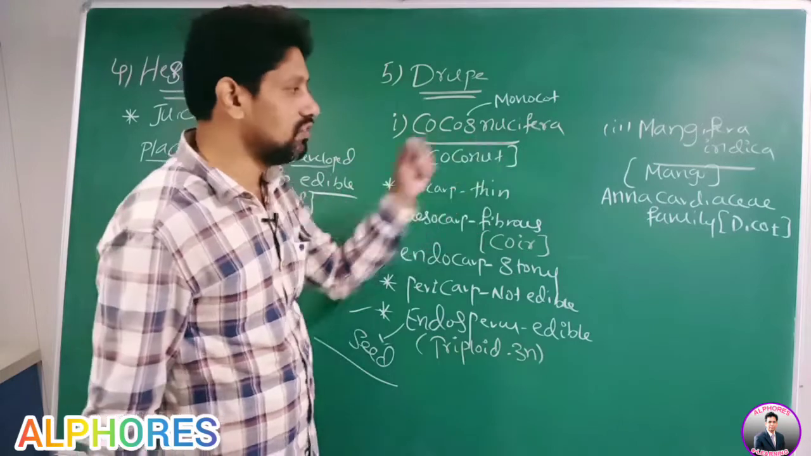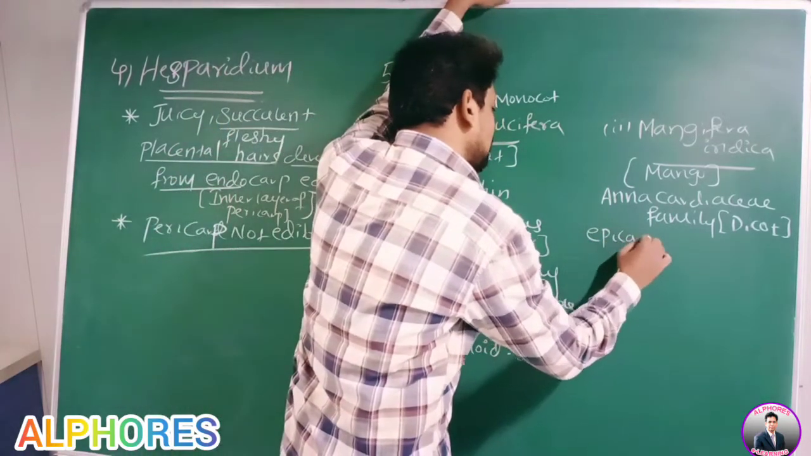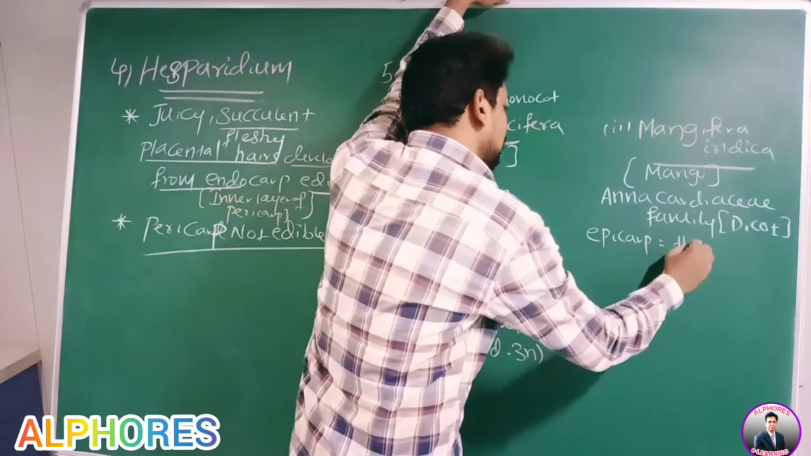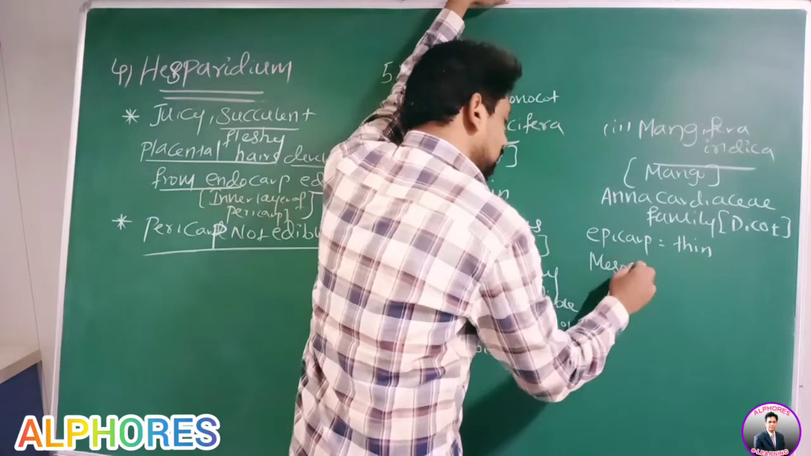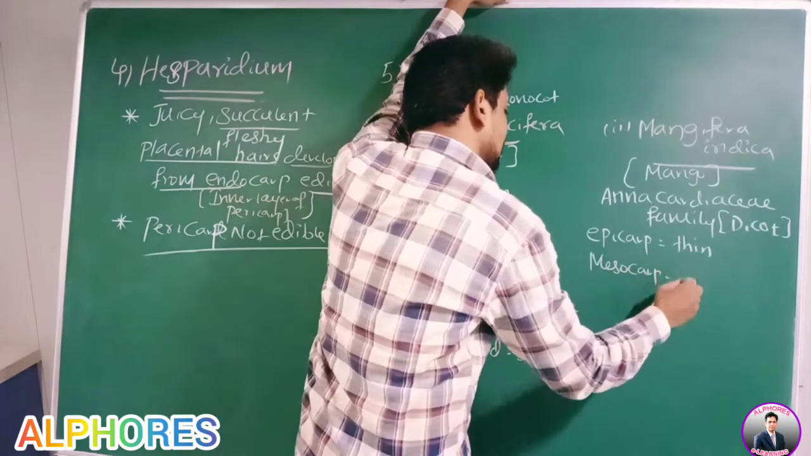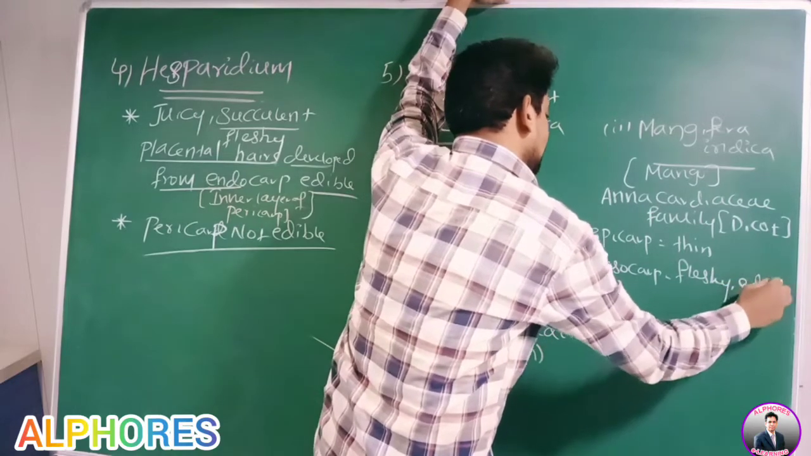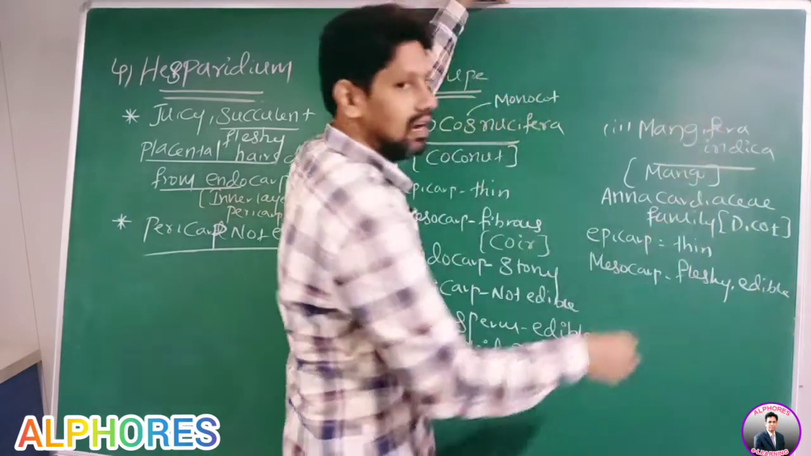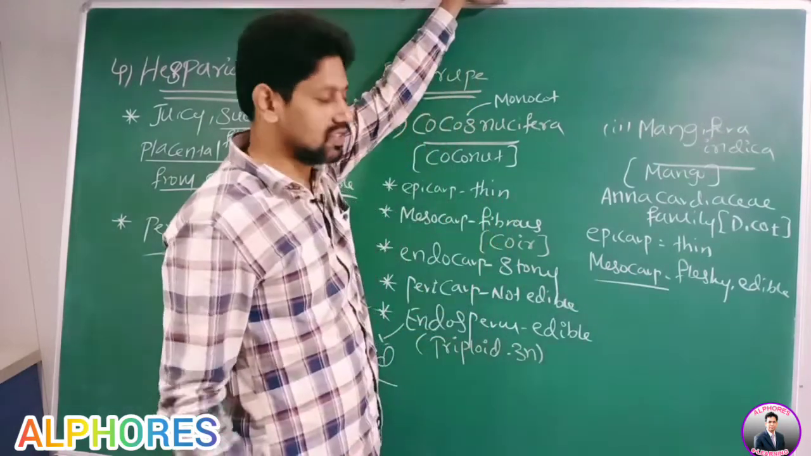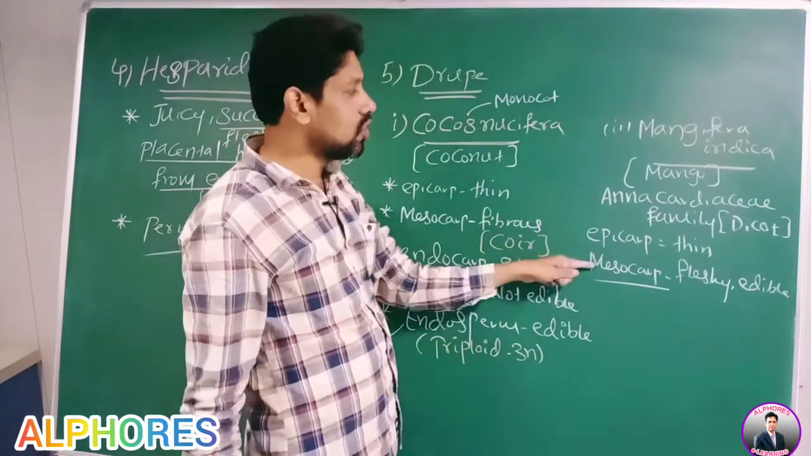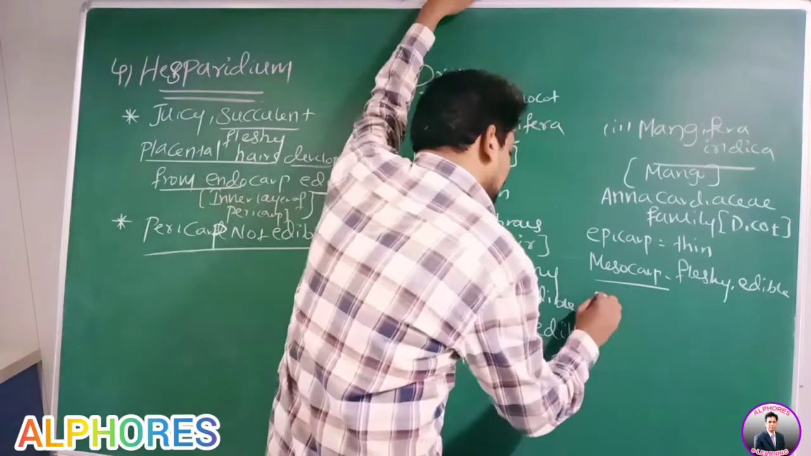In case of Mangifera indica, epicarp is thin. Next, mesocarp is fleshy, and it's edible. Mango juice is made up of which part of mango? The mesocarp. Mango juice is made from the mesocarp. Now go for endocarp.